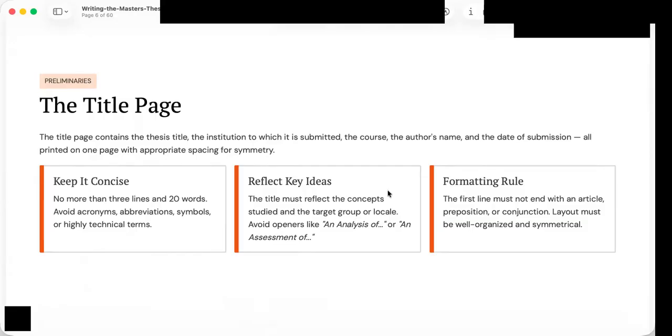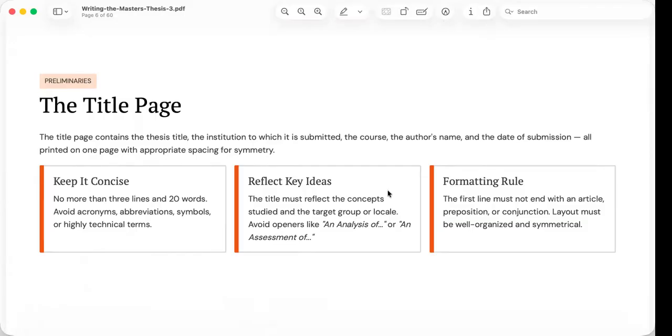Pay attention to detail, not only in ideas, but also in presentation. The title page should appear balanced and symmetrical. Even details such as where a line ends matter. The first line should not end with a conjunction, article, or preposition because these interrupt the visual flow of the page. These may seem like minor details, but collectively, they communicate professionalism and careful scholarship.